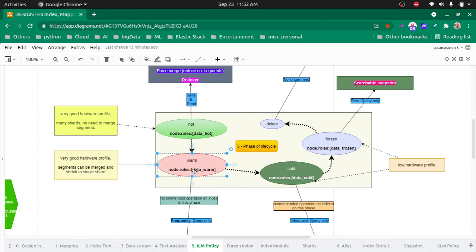Within the shard there can be more than one segment, right? You can merge the segments, so you will have more space. So that's how we should still have a very good hardware profile, but the shards are reduced, segments have been reduced. So these are the advantages in the warm node.